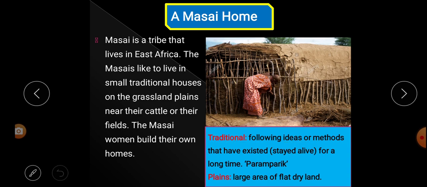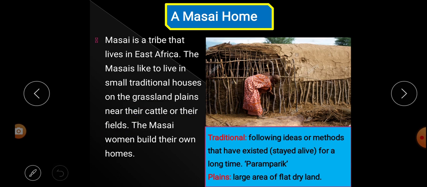In Hindi we say paramparik. So the Maasai tribe like to live in a traditional house near the grassland plains, near the cattle or the fields.